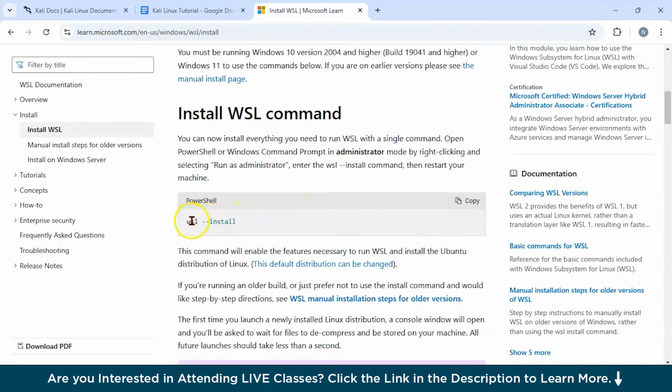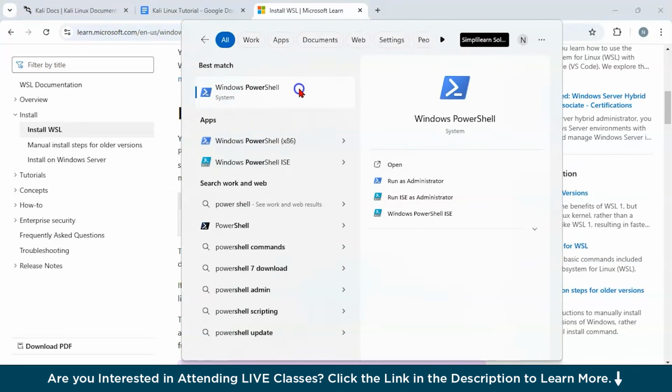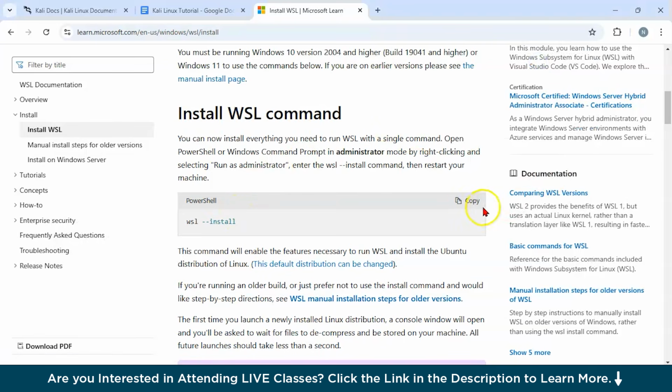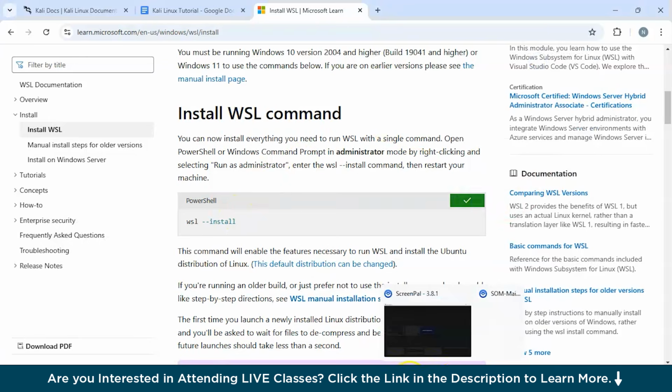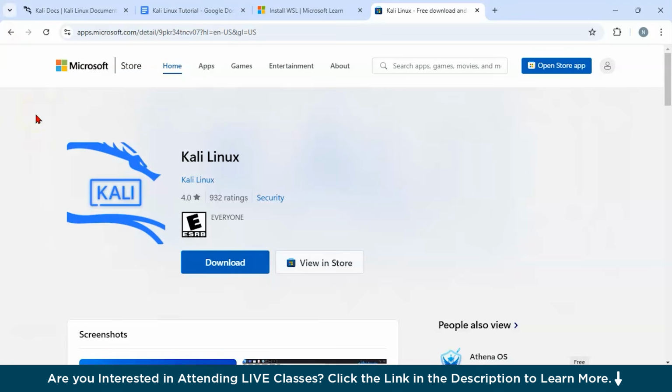Now, just open PowerShell, copy this command and run it. With this command, you will be able to install Windows Subsystem for Linux. The next step would be installing Kali Linux. You have to do nothing special. Go onto the Microsoft Store and just click install.